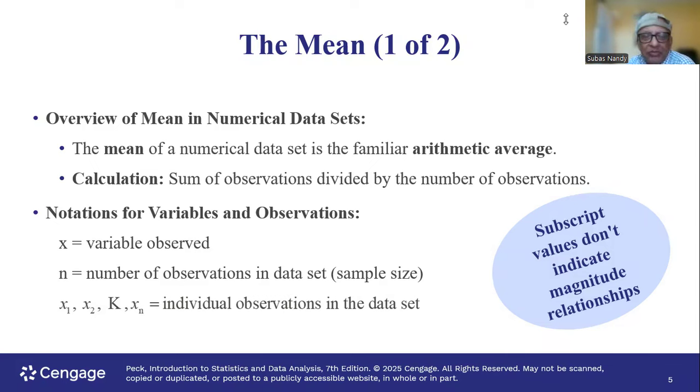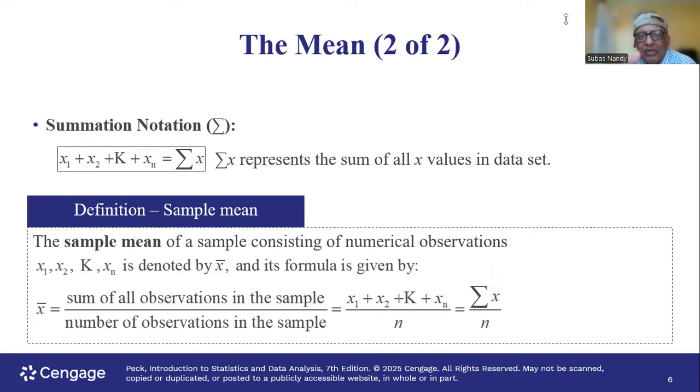Notation for variables and observations: x is the value observed, such as a person's age. n is your sample size. And these are x1, x2, x3 up to xn, the values of the variables, the individual values in the data set. Okay, so we sum all the ages in my example. That sum is indicated by that particular symbol. Why is it there? Have you ever questioned yourself, why is that symbol there?